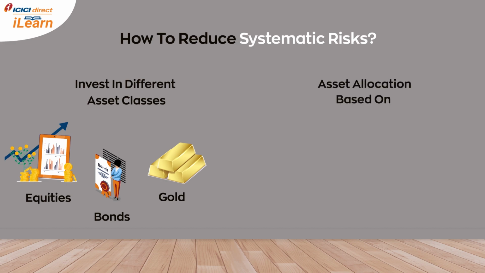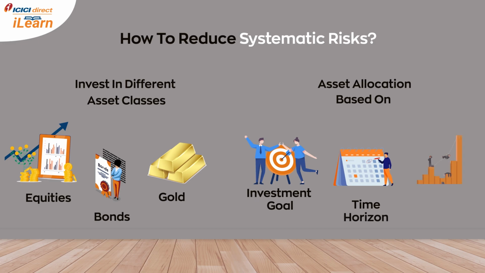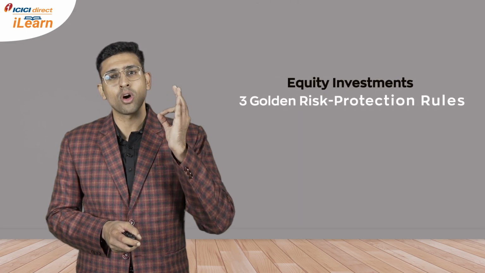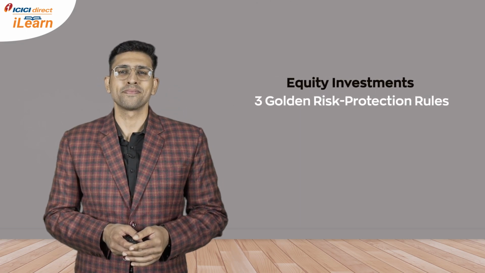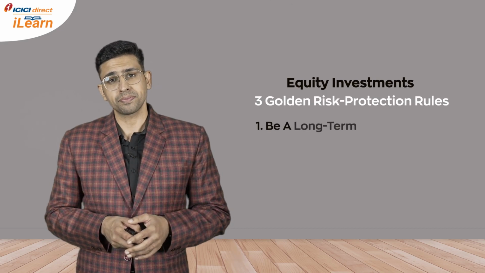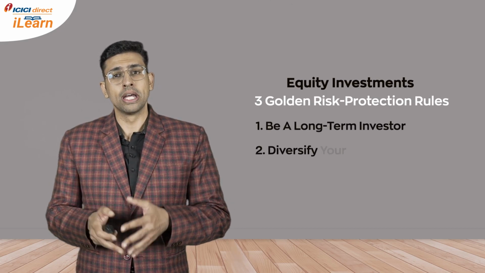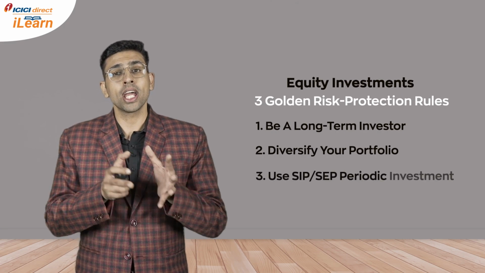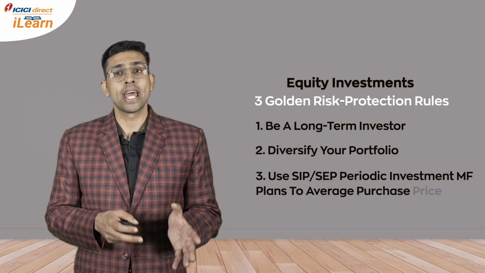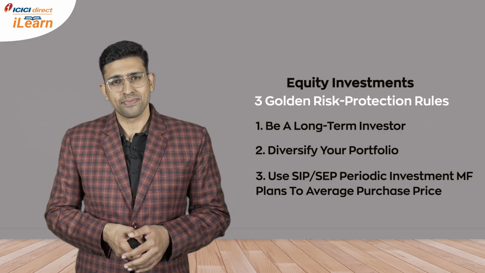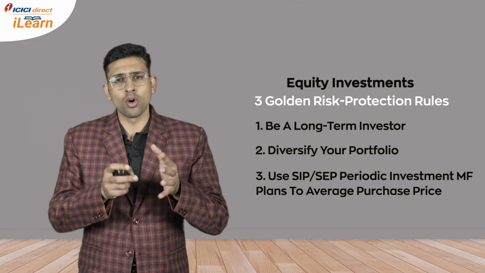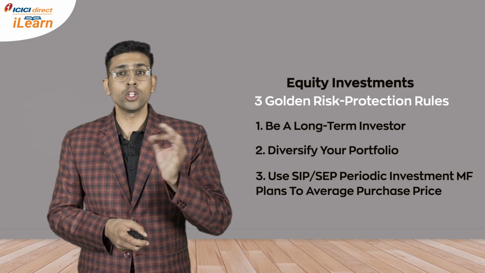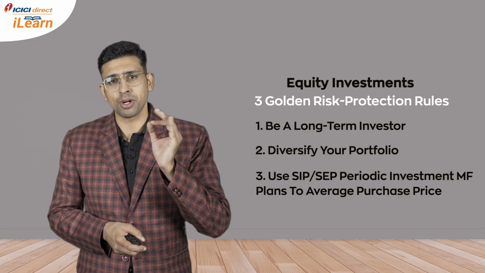You can mitigate such risks by allocating assets based on your investment goal, time horizon, and risk tolerance. Let's talk about 3 golden rules that can save your equity portfolio from risks. Invest for long term. Diversify your portfolio and take the advantage of systematic investment plans and systematic equity plans, popularly known as SIP and SEP. SIP and SEP are periodic investments in your favorite funds or stocks to average out the purchase price.